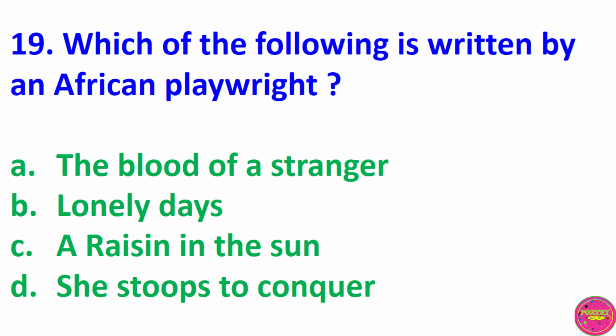Question 19. Which of the following is written by an African playwright? A. The Blood of a Stranger. B. Lonely Days. C. A Raisin in the Sun. D. She Stoops to Conquer. The correct answer to this question is A. The Blood of a Stranger.